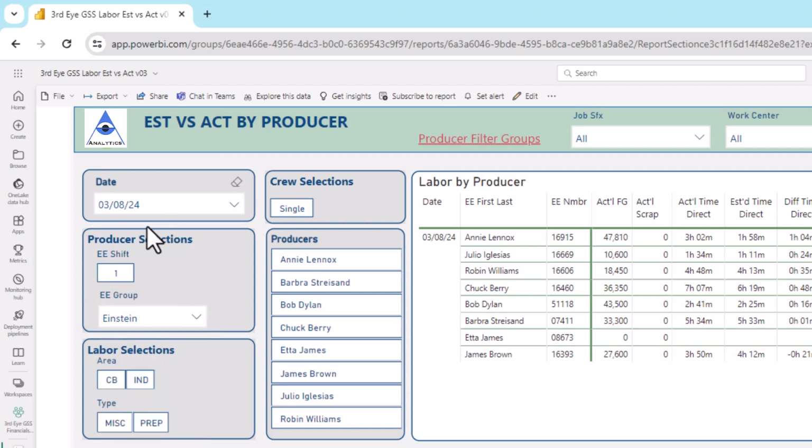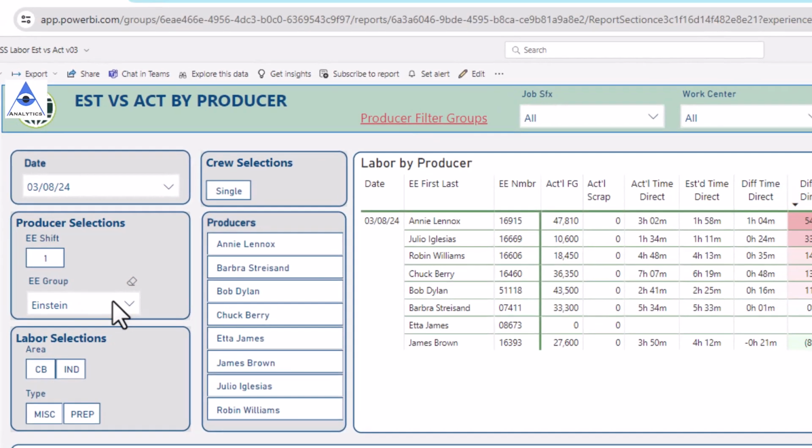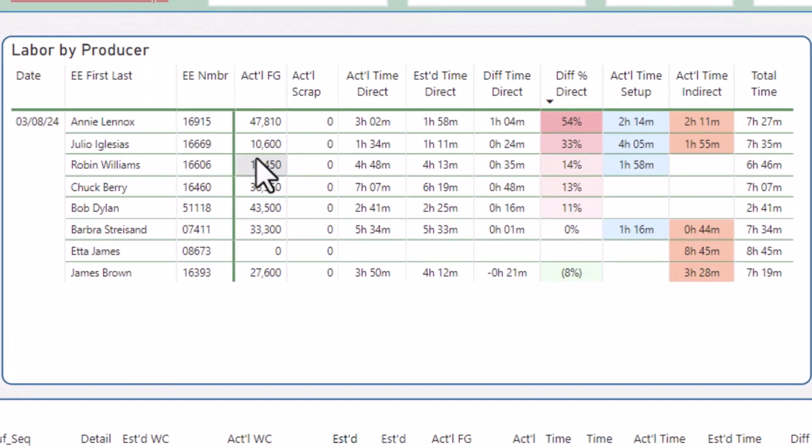We're looking at March 8th, first shift, and Bob Einstein's group. These are the people he oversees. At a summary level, we can quickly get answers to questions like, who spent the most time on direct production? Who spent the most time on setups? Who spent the most time on indirect work? More importantly, who struggled to make rate? The actual production time was much longer than the estimated production time.